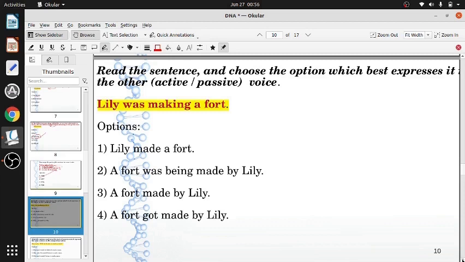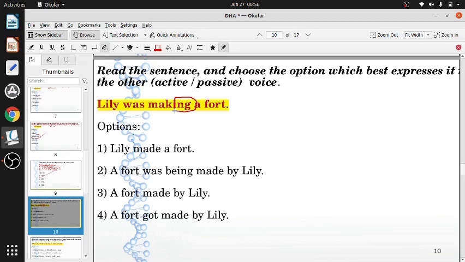Now, even if you do not know grammar, we could help you a little, right? First of all, see that it contains making, the ing form of the verb, like going, coming, looking, eating, drinking. So ing, when you change the voice, will also have an ing. It should have an ing when you change the voice. When you change from active voice to passive voice, that should also have an ing form of the verb.